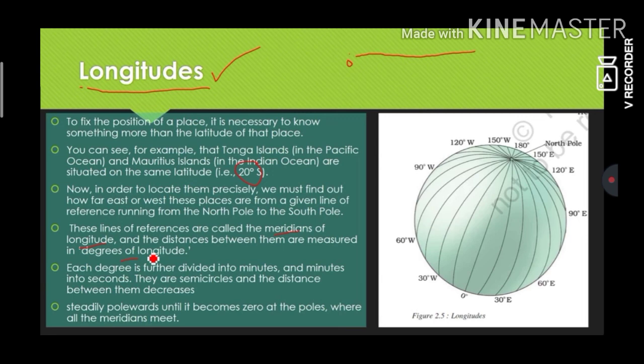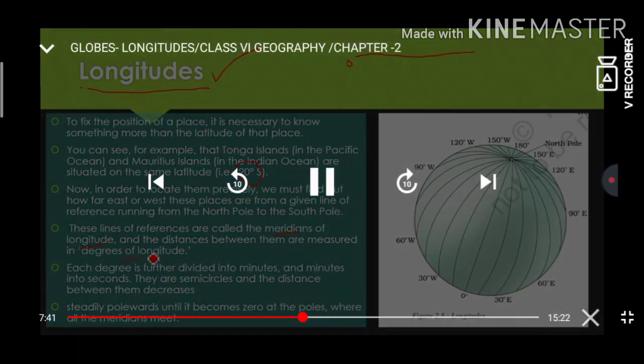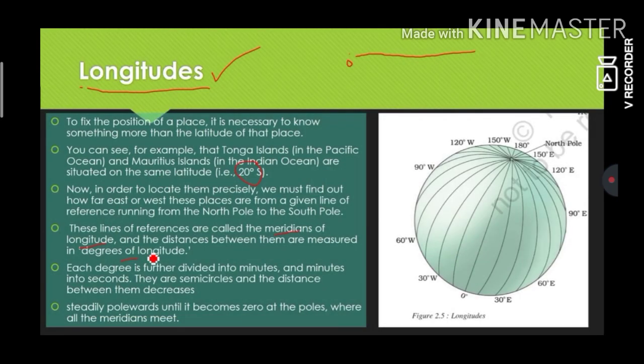Earth is like a sphere, so the total angle is 360 degrees. It is measured in degrees. Each degree is further divided into minutes and minutes into seconds, just like time is. They are semicircles and the distance between them decreases steadily polewards until it becomes 0 at the poles, where all the meridians meet, so as to identify precise time and place.